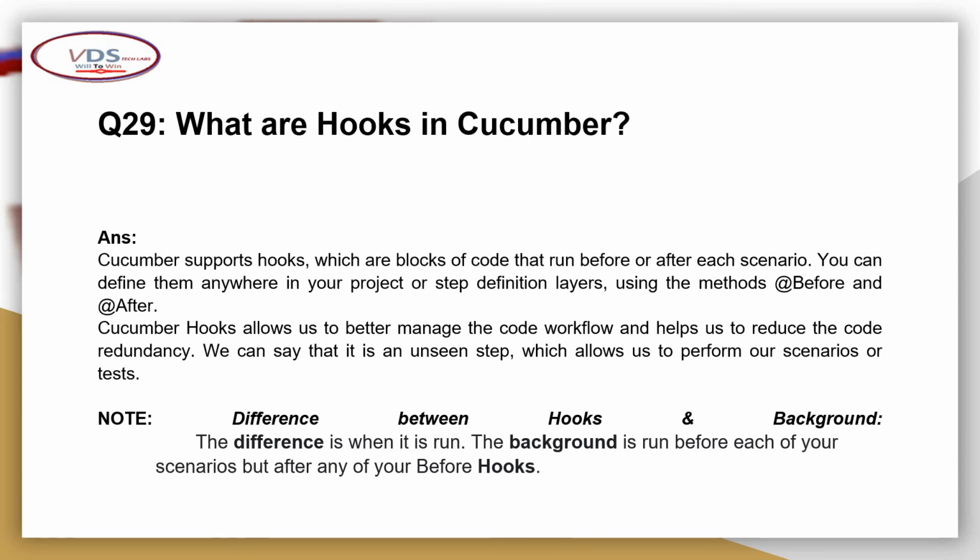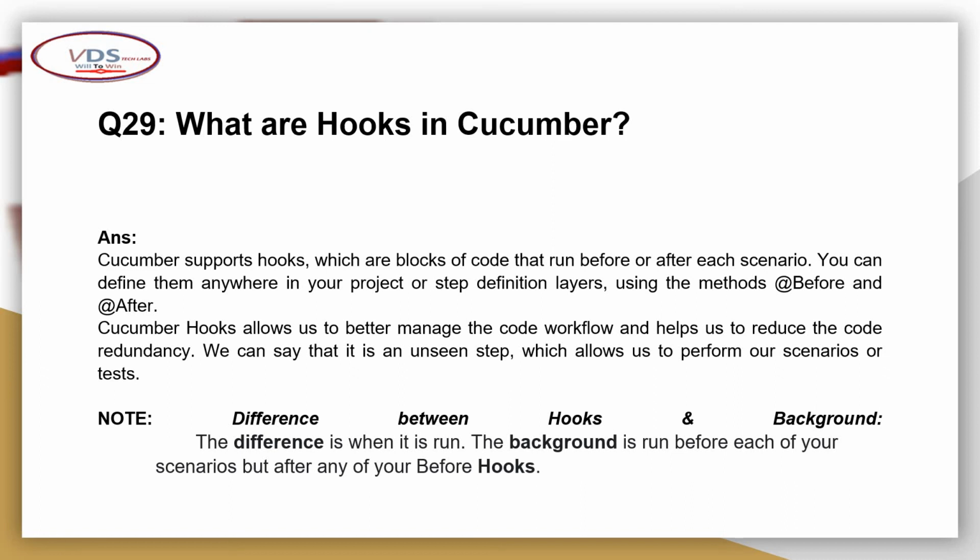Cucumber hooks allow us to better manage the code workflow and help us reduce code redundancy. So we can say that it is unseen steps which allow us to perform our scenario or test.